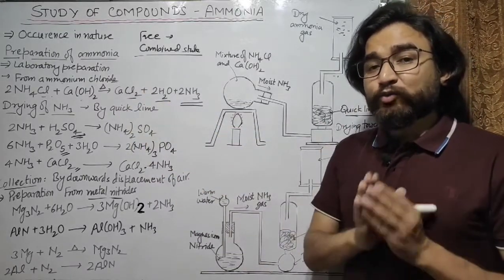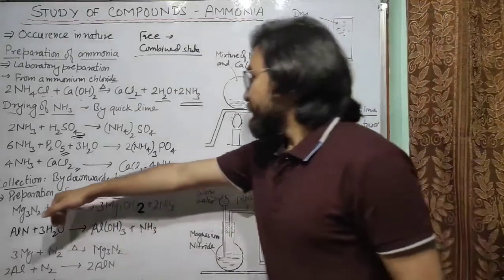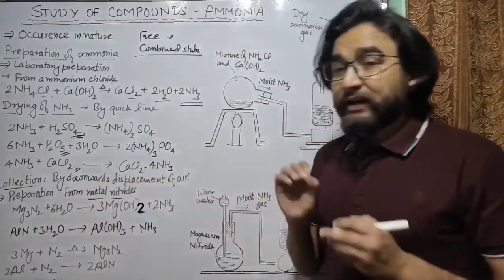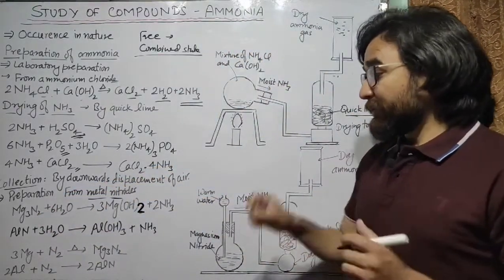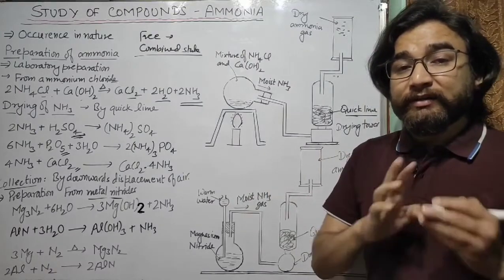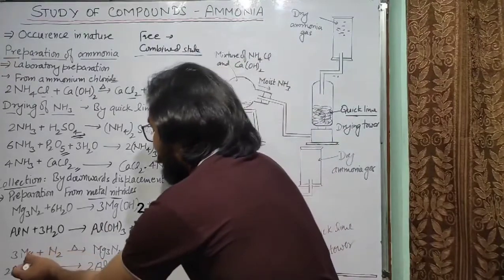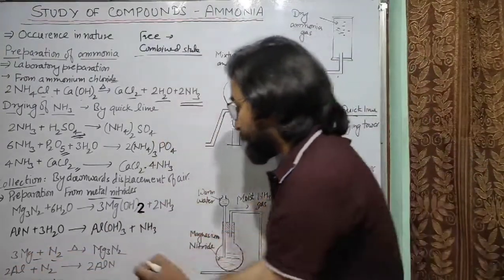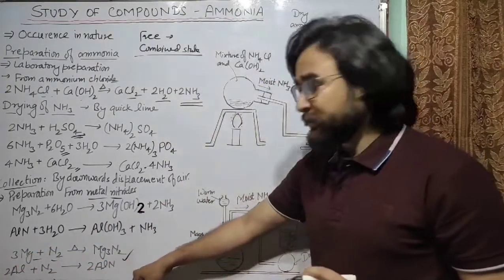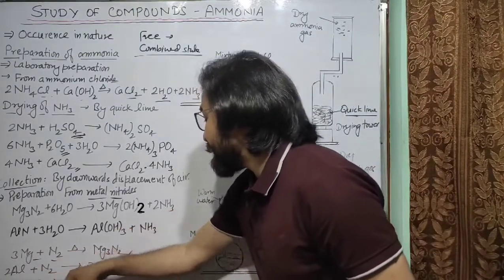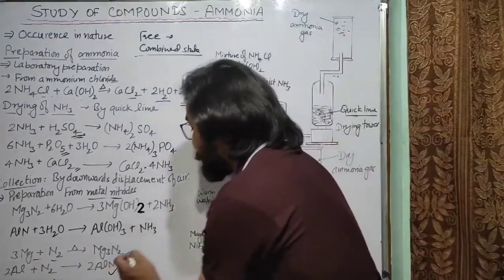The next method is quite similar. In this method we will use a metal nitride. Metal nitrides can be prepared by burning the metals in an atmosphere of nitrogen. For example, if magnesium is heated with nitrogen, it will form magnesium nitride. Similarly, if aluminum is heated with nitrogen, it will form aluminium nitride.